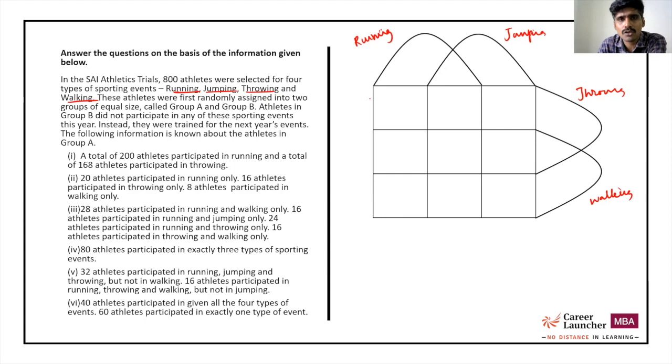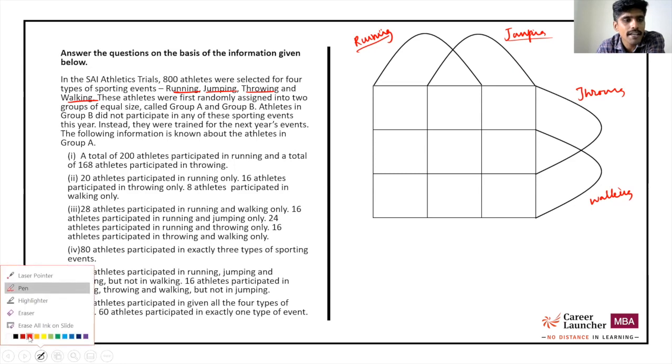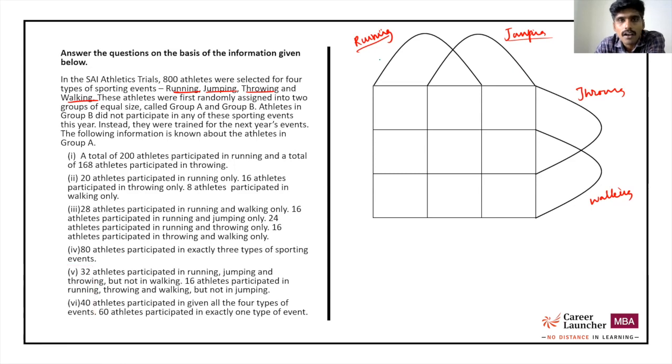Basically, it is pretty easy to draw. First, draw the 3x3 square matrix that is there. Then draw the 4 curves that are there, and you're going to be able to draw the Venn diagram for 4 sets. So I have written down running, jumping, throwing, and walking. Now let us look at individually the Venn diagram of running.